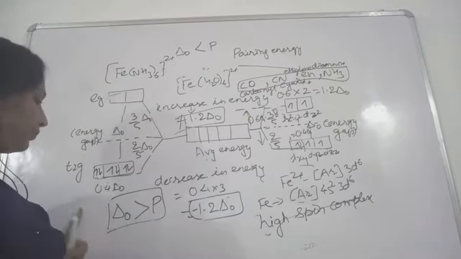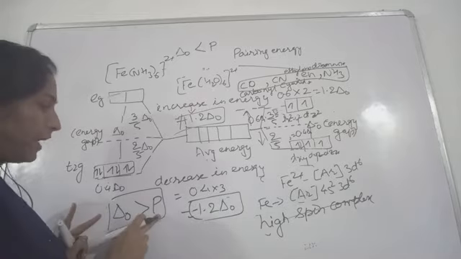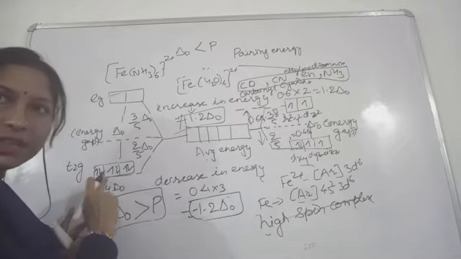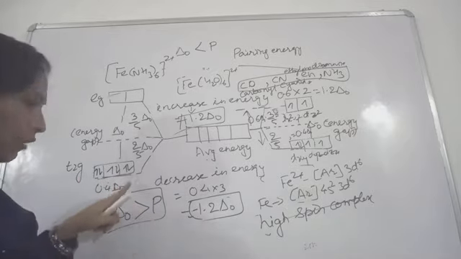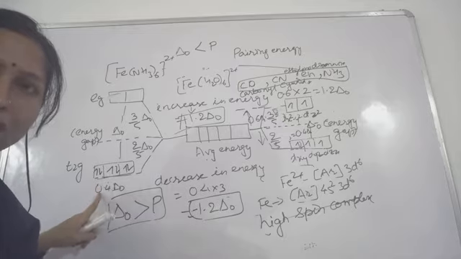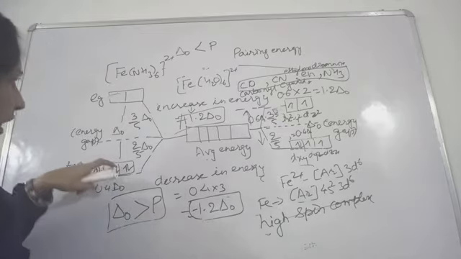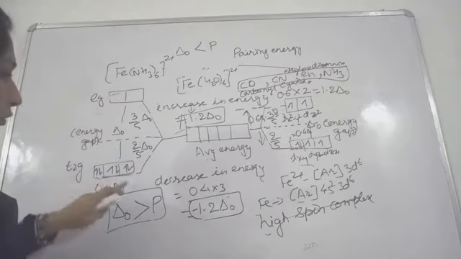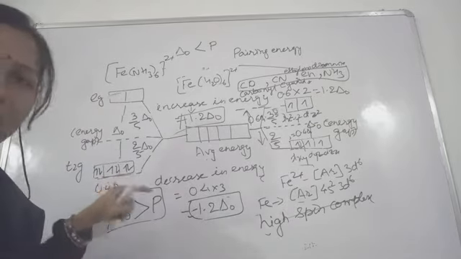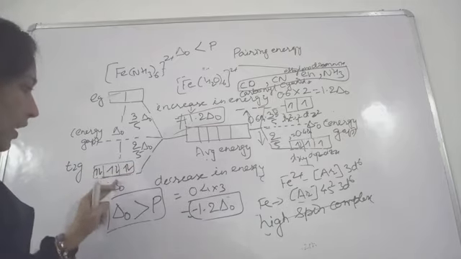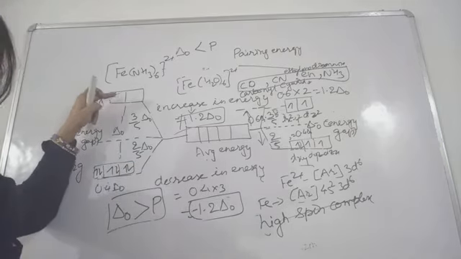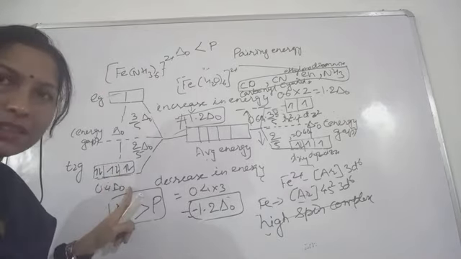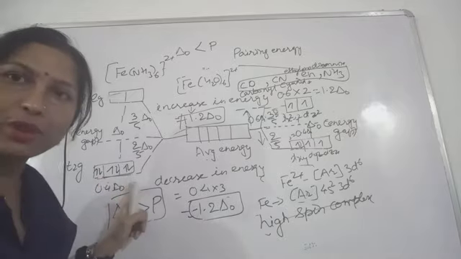So here, because the pairing energy was less, pairing takes place in the filling of electrons. You will see that the electrons prefer to pair, because the energy gap is very large, so they cannot jump to this place. If the 7th electron comes, definitely, because no place is available here, the 7th electron will go and occupy this place. Otherwise the pairing energy is lesser in this case, so the electrons love to pair.